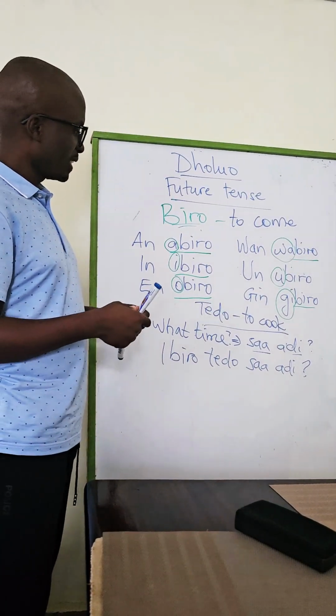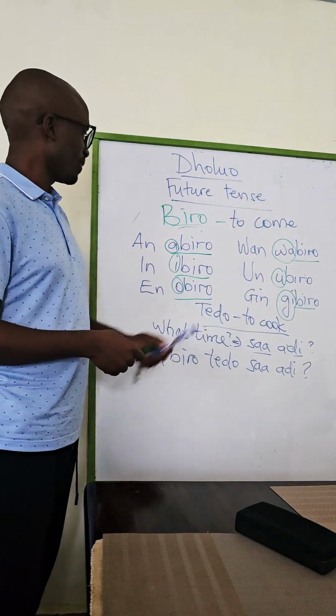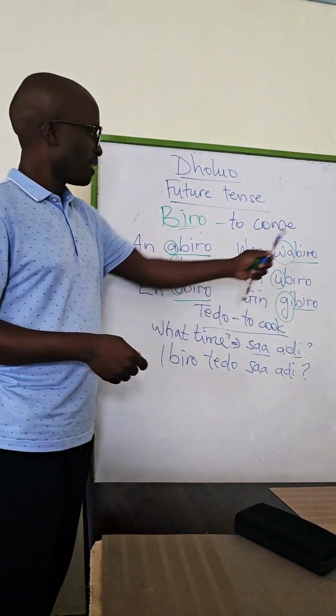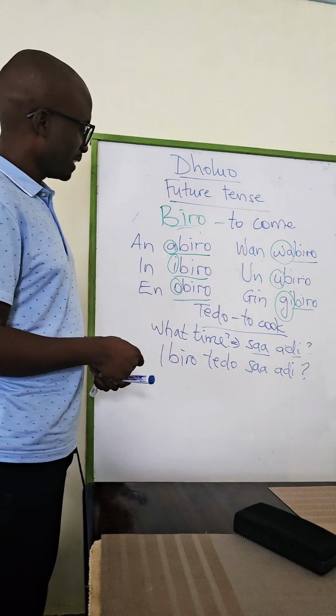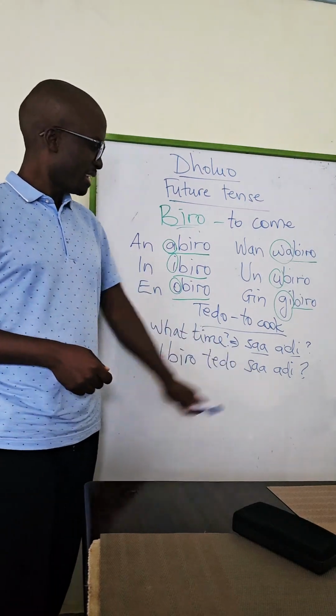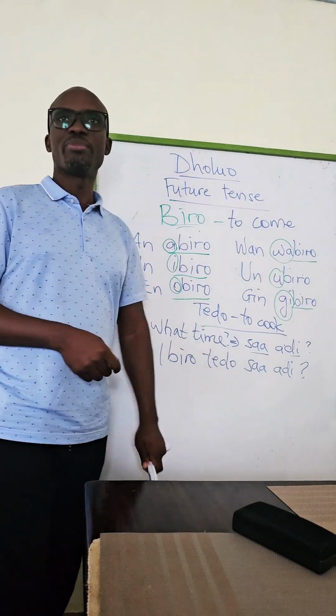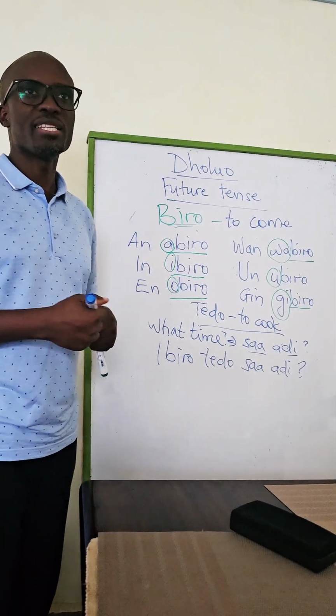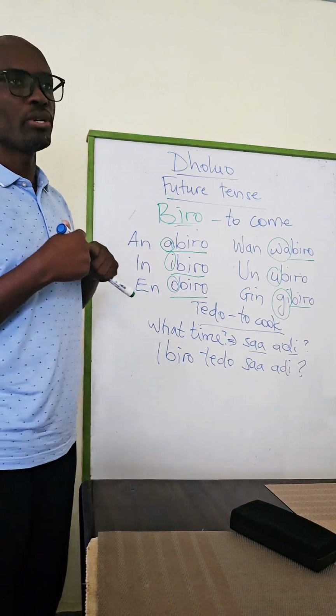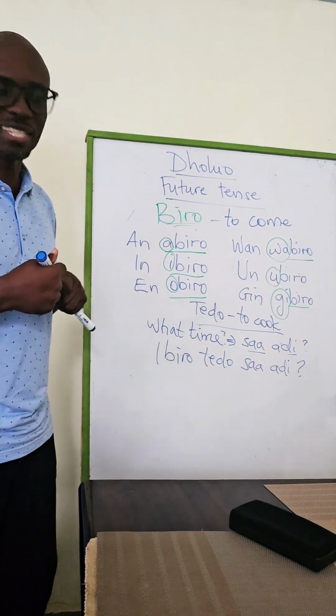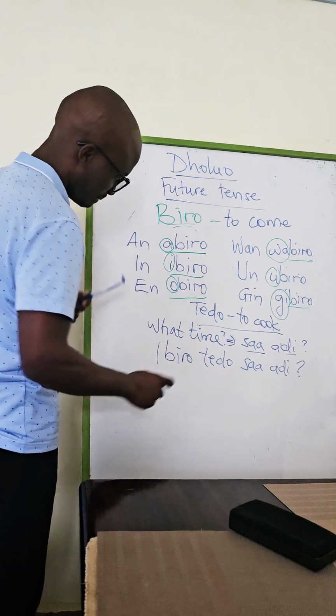We will cook. To cook is tedo. We will, wabiro, sa, and then mbili. And mbili I've said is Ario. So we will cook at 8. How do you say that?